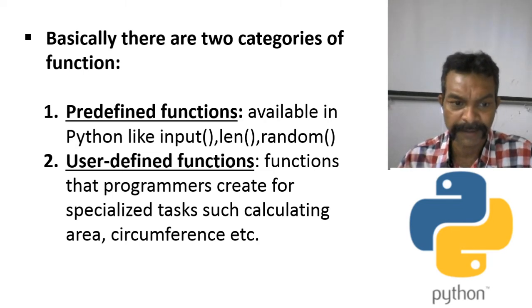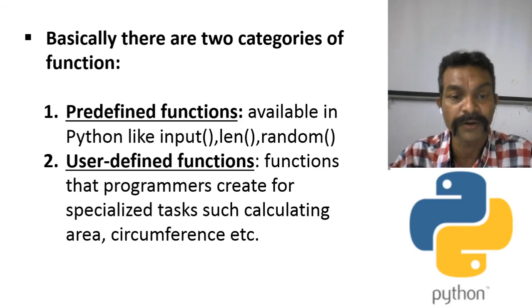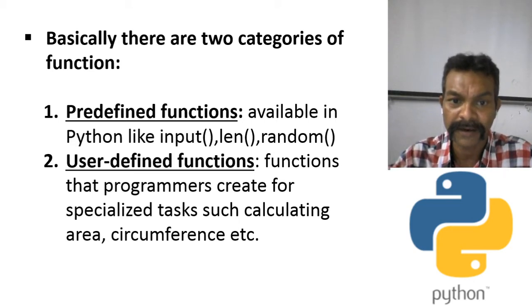The second type is user defined function. These are functions that programmers create for specialized tasks such as calculating area or circumference. The code of these functions is made by the user. That is why it is called a user defined function. We will learn how to create and write user defined functions. Before that, we will discuss some predefined functions.